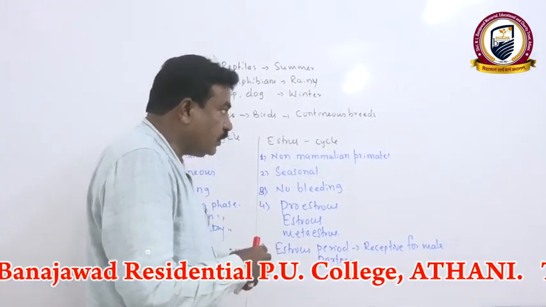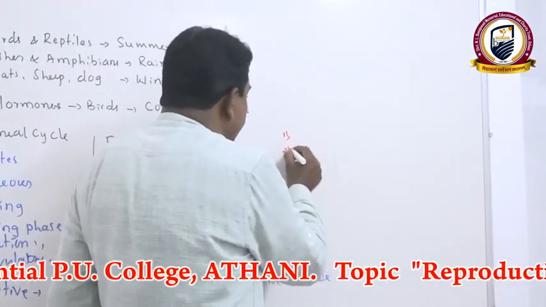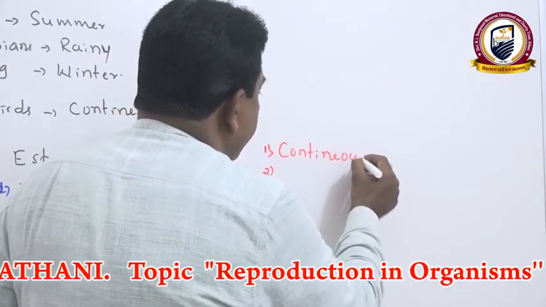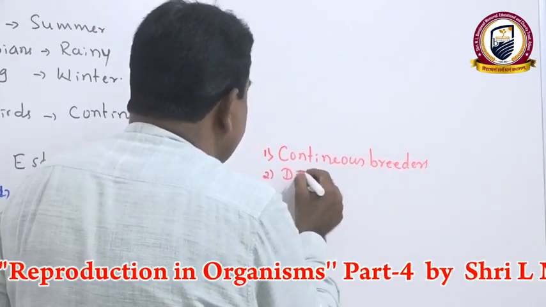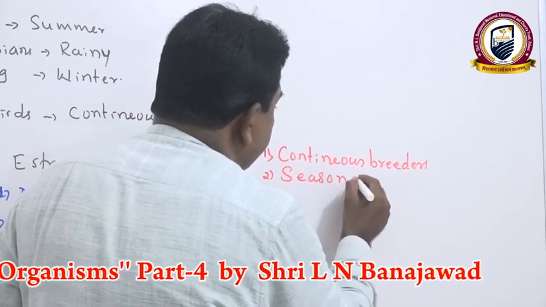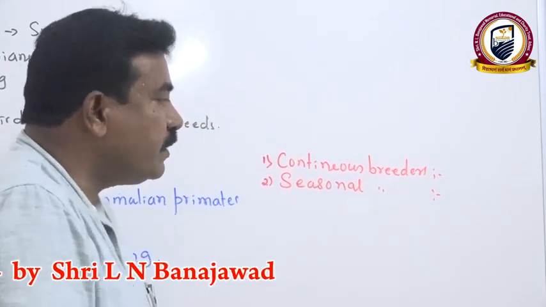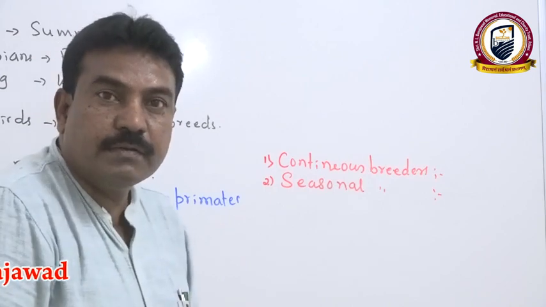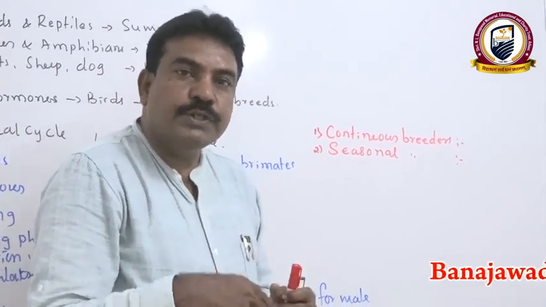Then, based on capability, animals can be grouped into two types: continuous breeders and discontinuous or seasonal breeders. Those animals that reproduce continuously throughout the year we call continuous breeders. For example, human beings and most of the primates reproduce in all seasons.